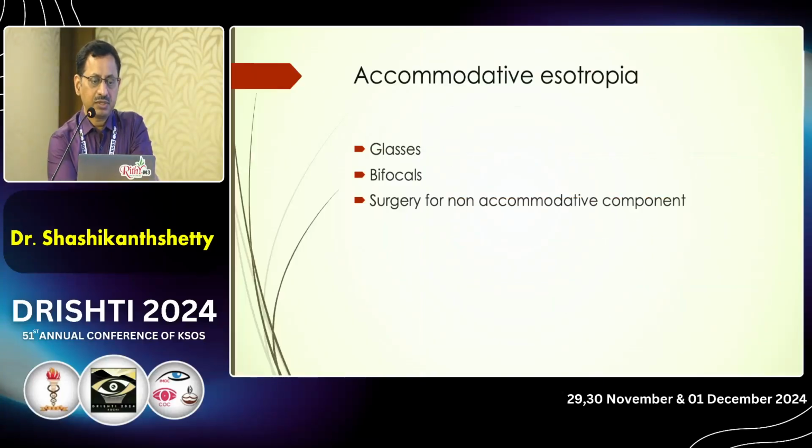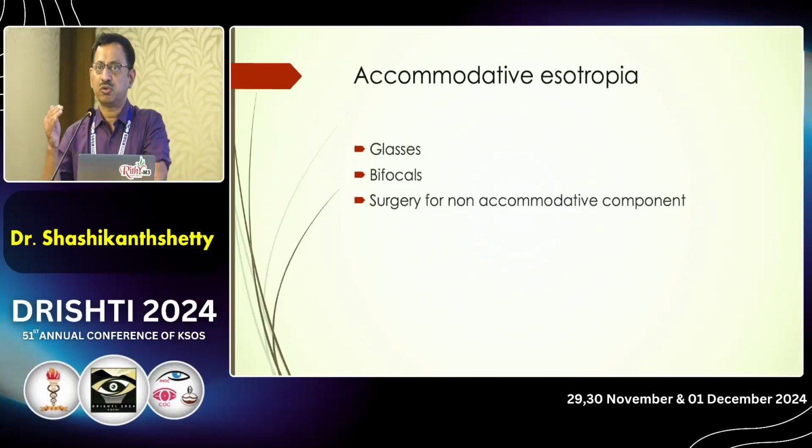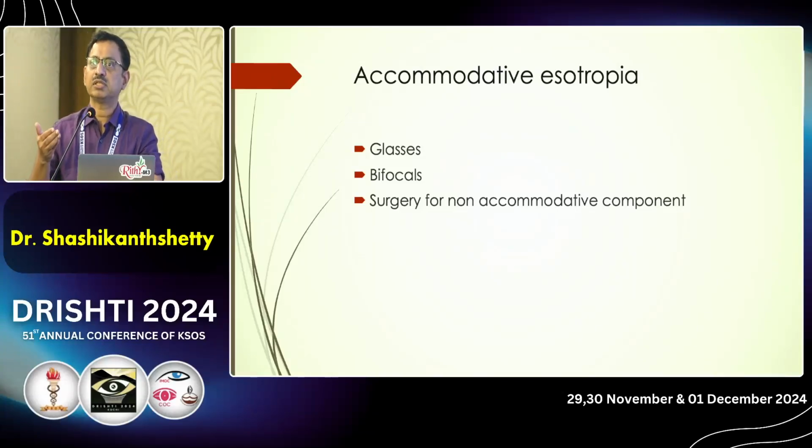And as the previous speaker has told about the accommodative esotropia, which can be corrected with glasses. This type of esotropia will usually present by 18 months, when the child is trying to accommodate, and then you will find this patient developing esotropia. In those patients, we need to treat them initially with glasses, and if there is a non-refractive component with high AC/A ratio, then we need to give them bifocals.